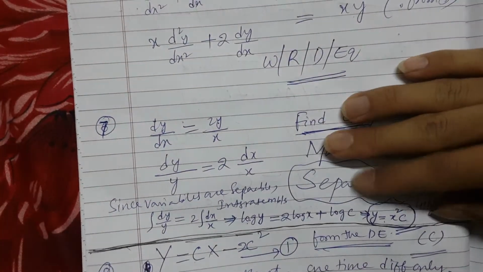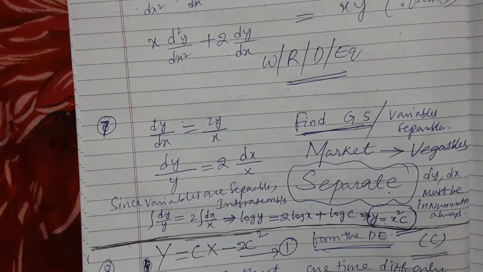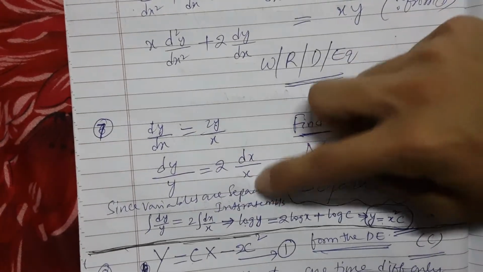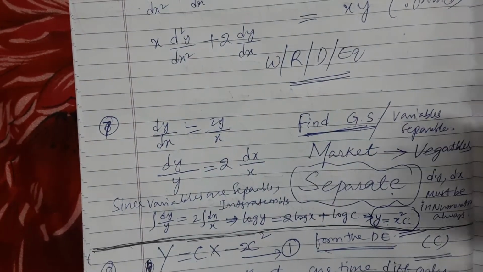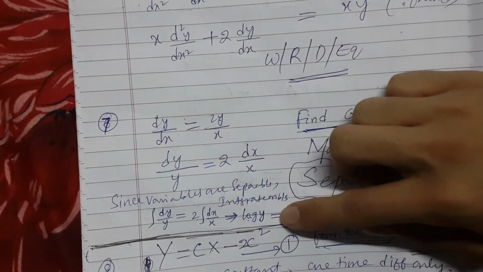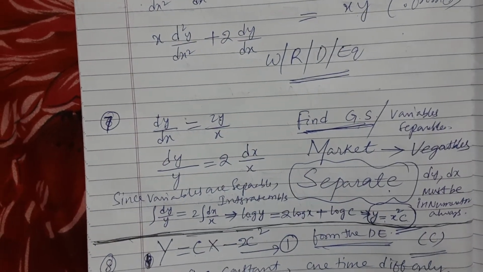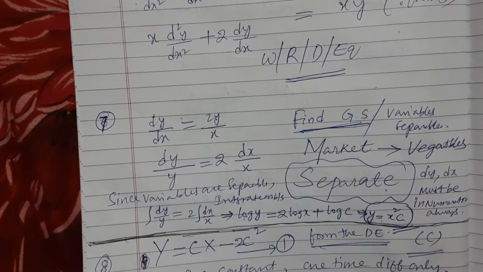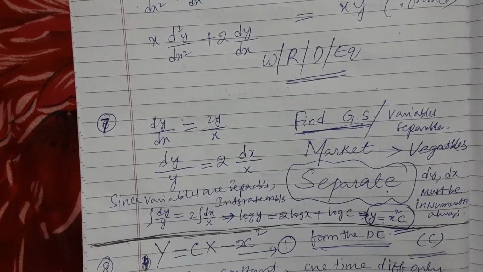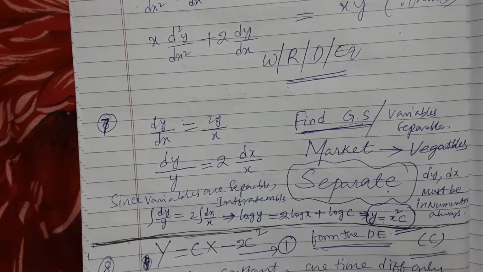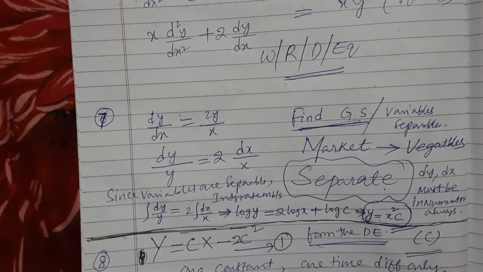Let us imagine logs. Now the tricky thing is this log gets cut, and this 2 comes here to the power of x, and it becomes y is equal to x square c. This thing unfortunately you have to remember, specially if it comes in the exam.